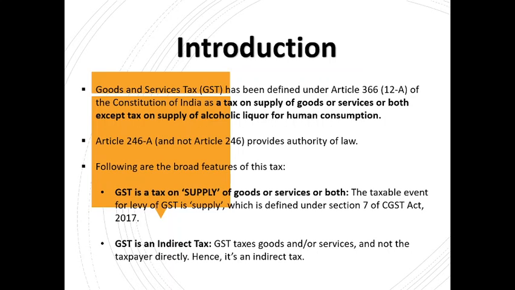Why could GST not have been levied through the earlier provision in the Constitution? The reason is, till now any tax, either direct or indirect, has had Article 246 provide the authority of law.